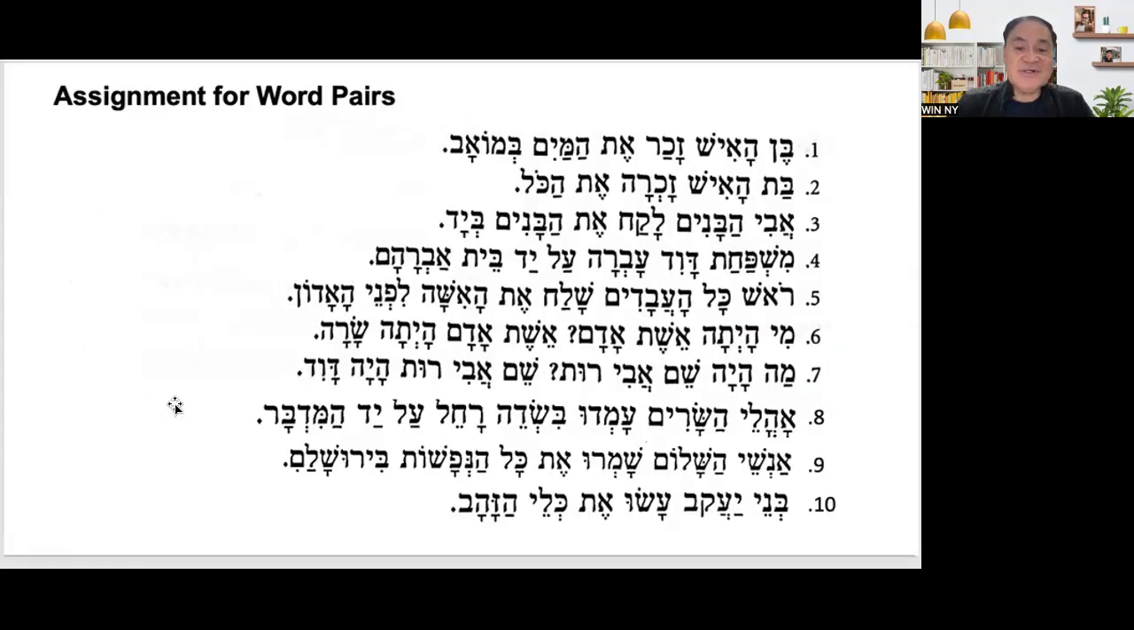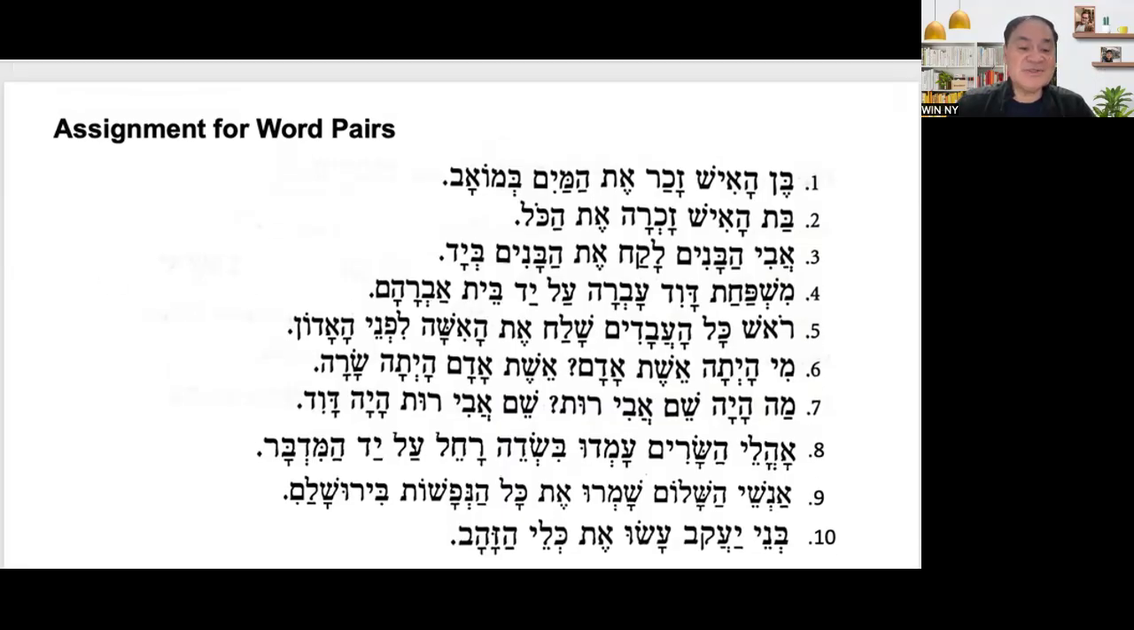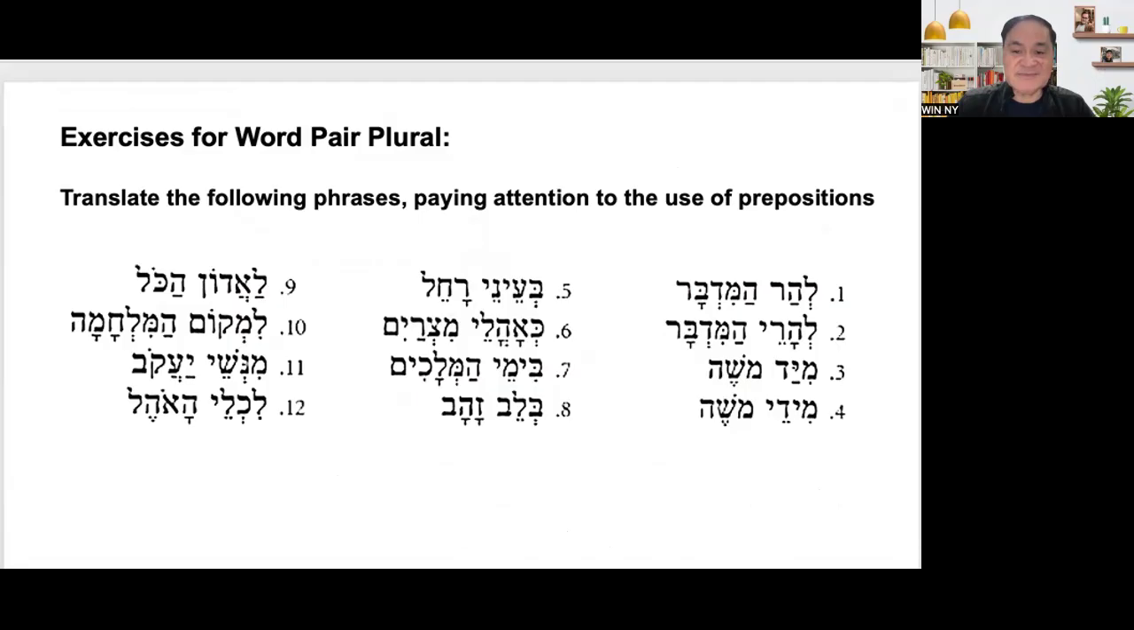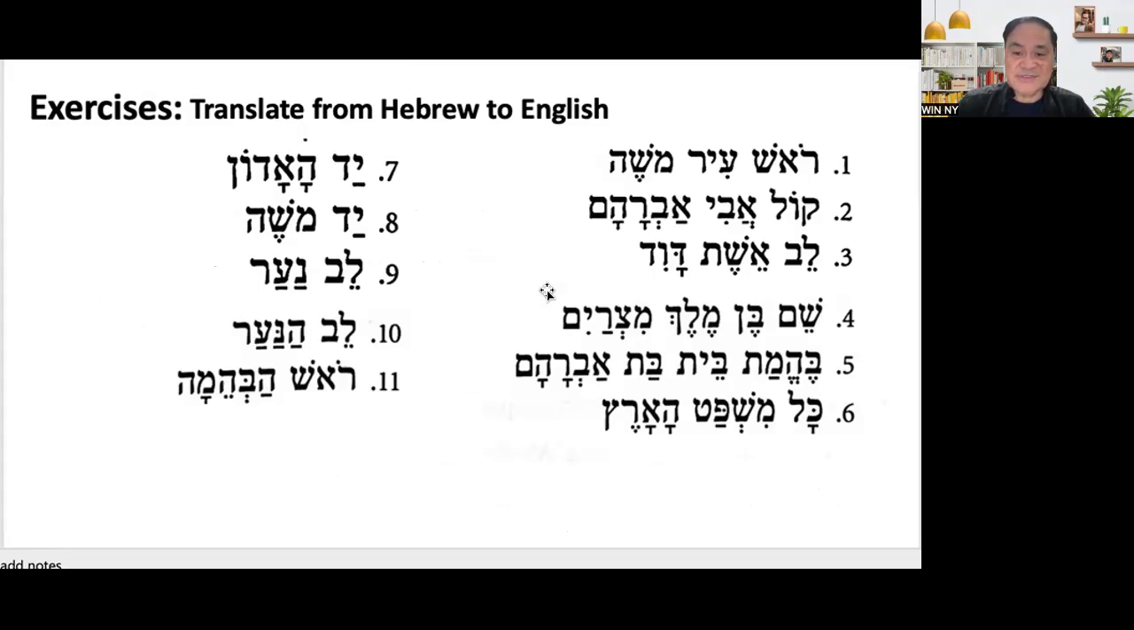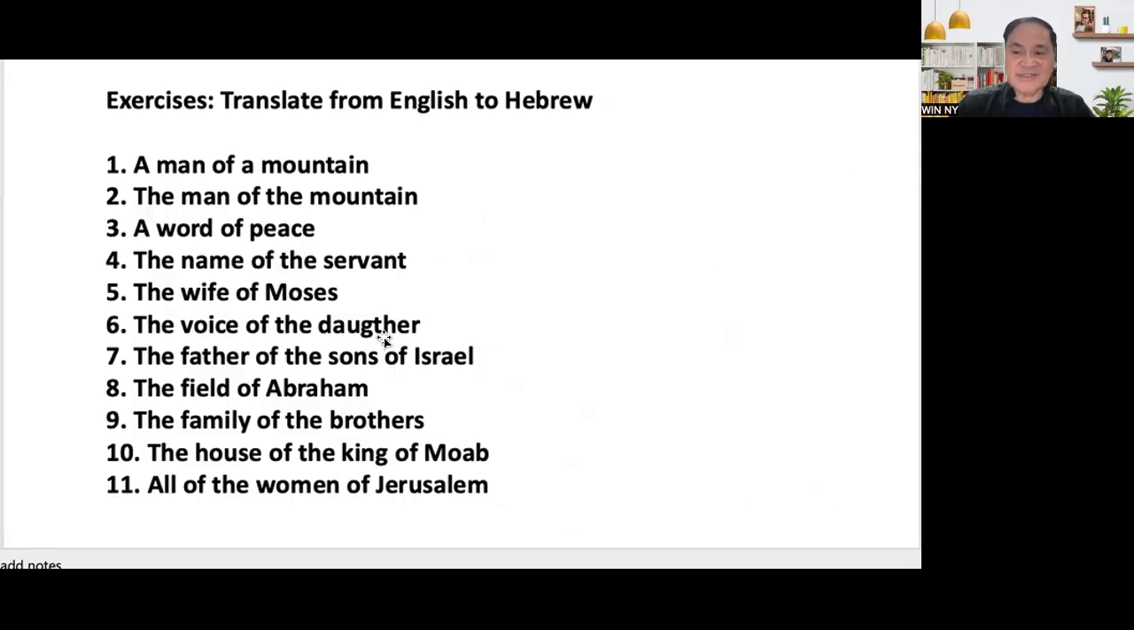And this will be your assignment. Okay, this will also be posted to your classroom, but you don't have to answer this because this is your assignment. But all you need to do is to answer this. Okay, this is for plural. And you have an assignment also for singular. Okay, this is your assignment for singular, and then the second is translation. All right.